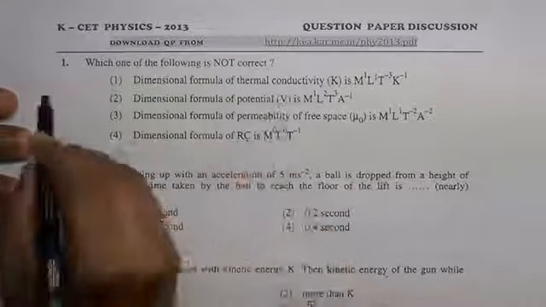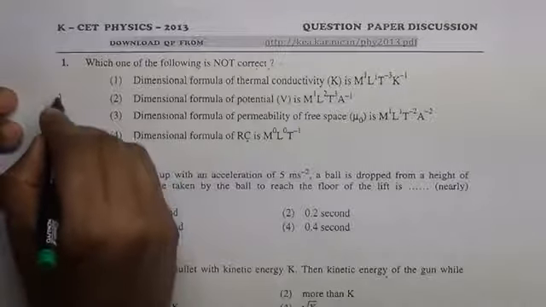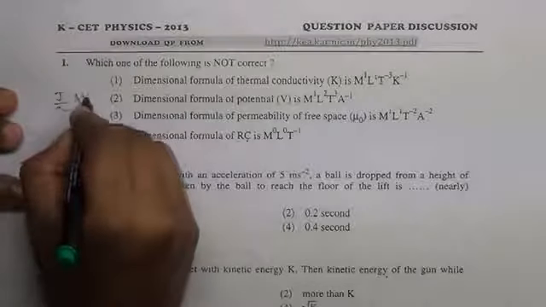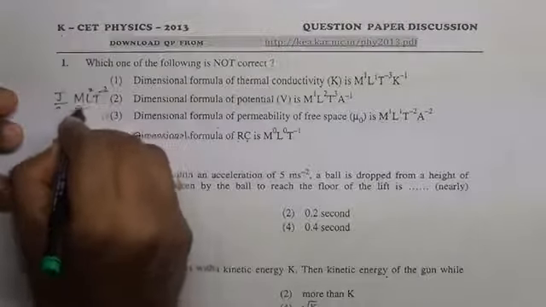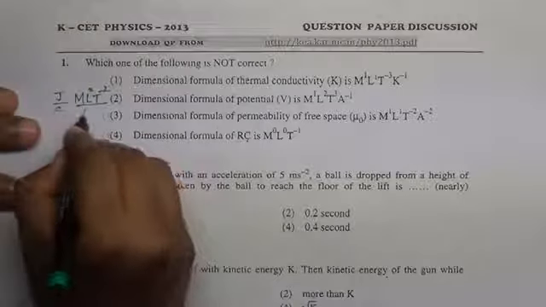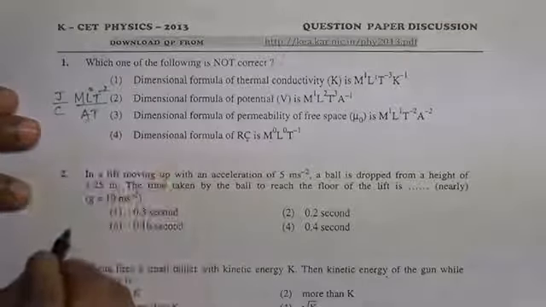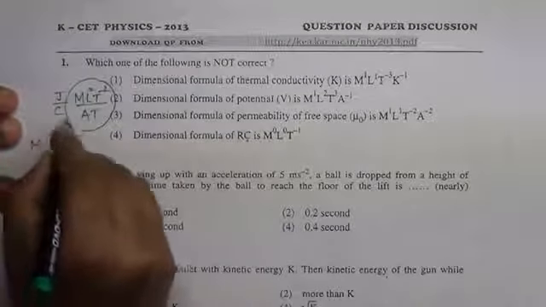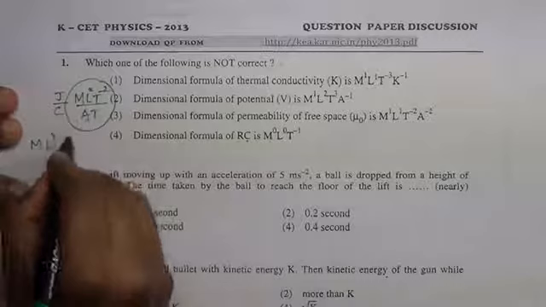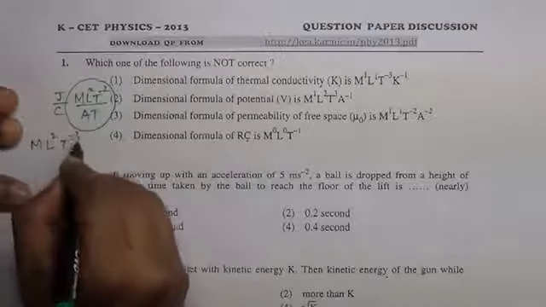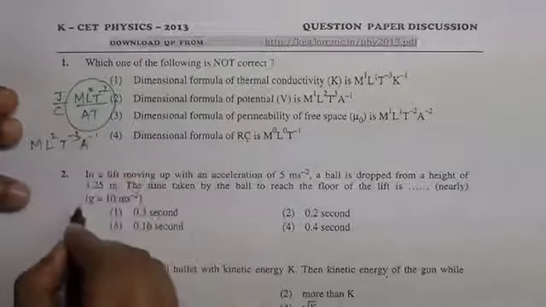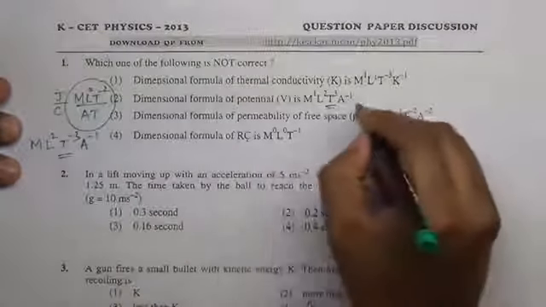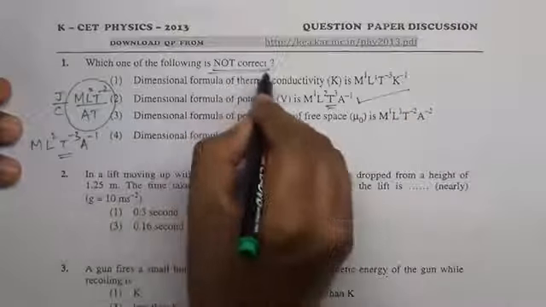This is potential. Potential is joule per coulomb. Joule is mL2 T minus 2, divided by coulomb. In place of coulomb we have to write AT. When we simplify this, we get mL2 T minus 3 A minus 1. So T minus 3, this is T3. We are lucky enough, this is the wrong statement. So wrong dimensional formula.